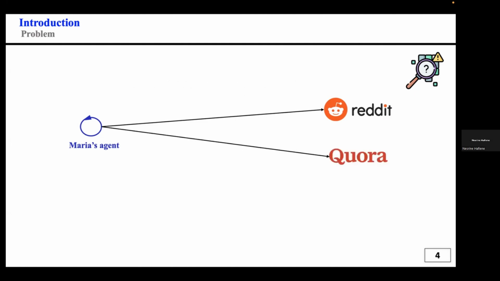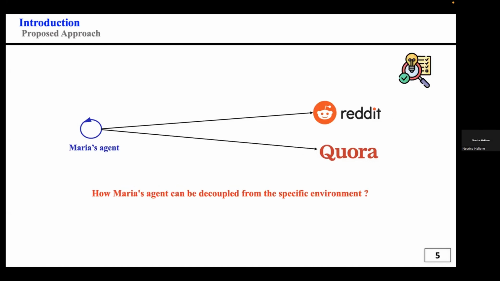So Maria wants to submit a message in the Reddit online forum, but Maria also wants to post the same message in another online forum, which is Quora. Without knowing in advance what the available online forums are, Maria cannot interact with other online forums without code change. So how can Maria's agent be decoupled from the specific online forums?